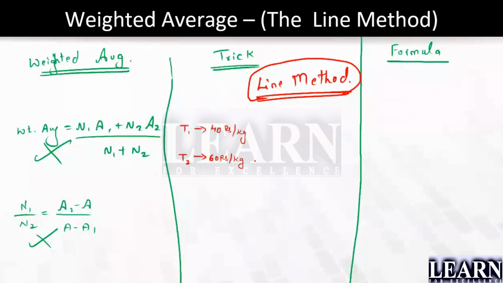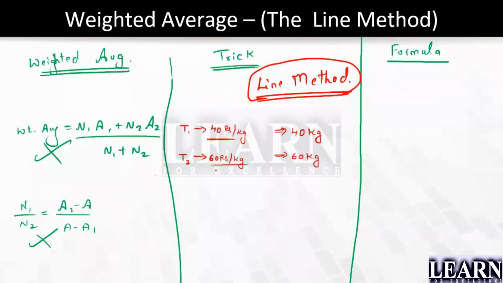Let us assume that you have 40 kg of T1 and 60 kg of T2. If you mix these two quantities, 40 kg of T1 and 60 kg of T2, what will be the average rate if you combine those two? 40 rupees per kg, 40 kg, 60 rupees per kg, 60 kg.